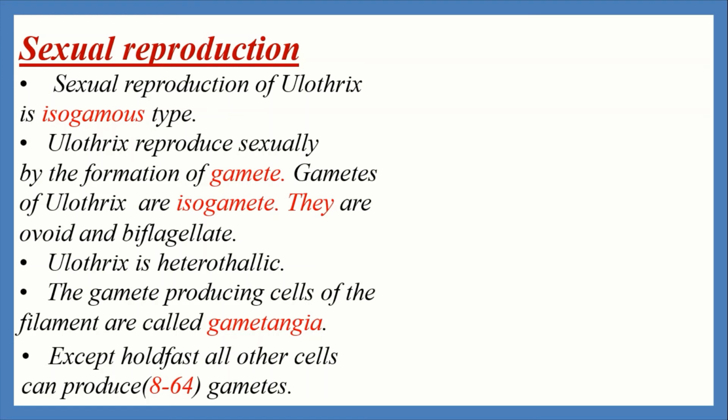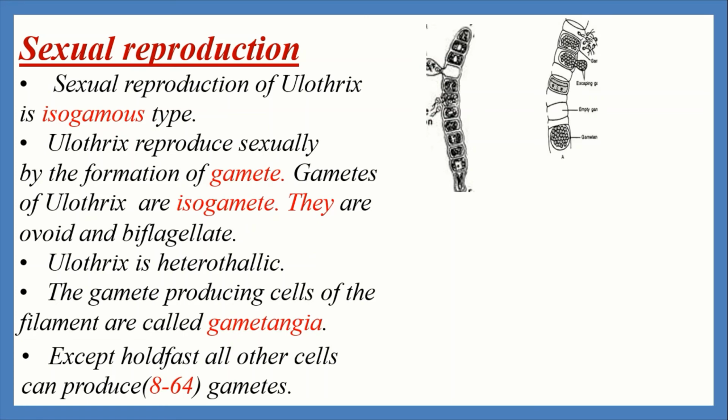Depending on the species, the number of gametes may be 8 to 64. They are biflagellated, similar in size. Though the gametes are morphologically similar, they are physiologically different. In the figure, this one is a male filament and the other one is a female filament.